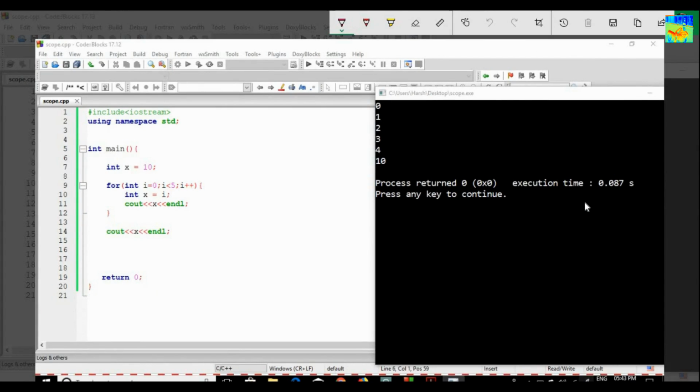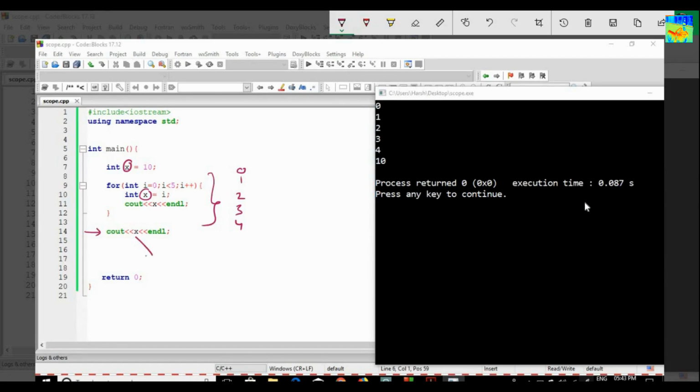First thing first, this x and this x are different. Okay, what is the output of the loop? Output of the loop is 0, 1, 2, 3 and 4. Now we reach line number 14. So at line number 14, I am printing the value of x.